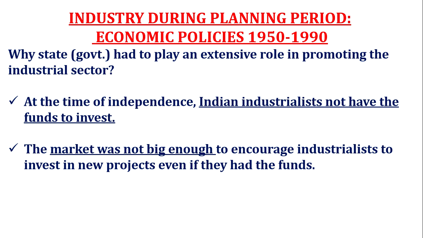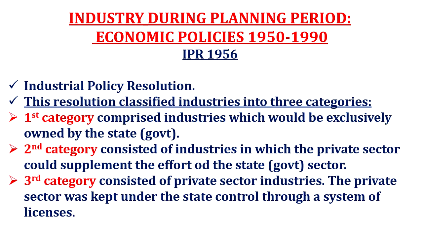Firstly, the private sector had no funds. Secondly, if they had funds, the market was not encouraging. Market means the consumers' demand was not there for that particular commodity. If an industrialist wanted to enter, the demand was not there. So these were the two reasons why the government had to play an extensive role in promoting the industrial sector.